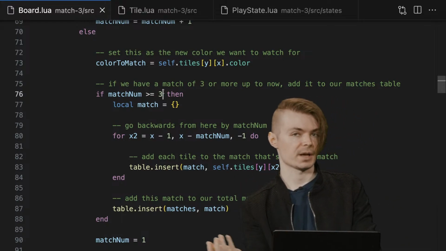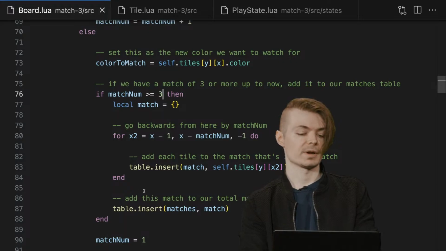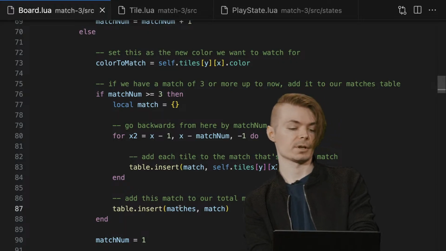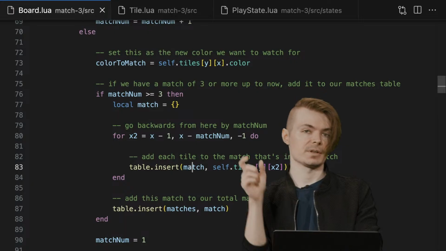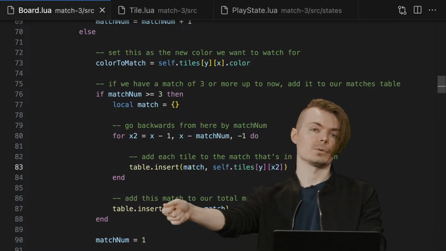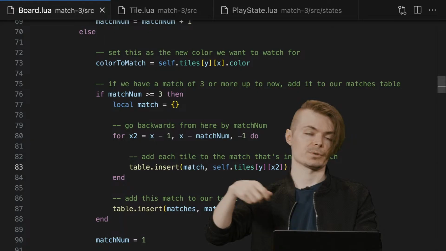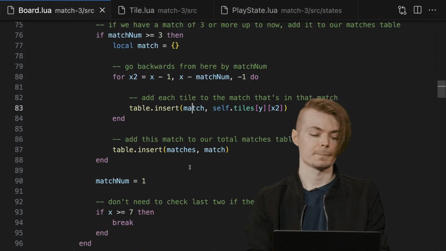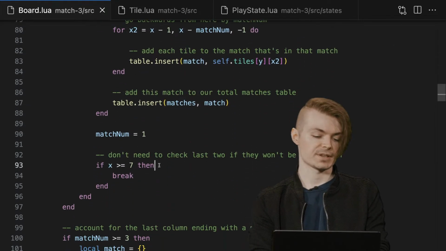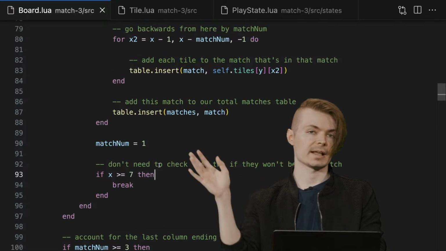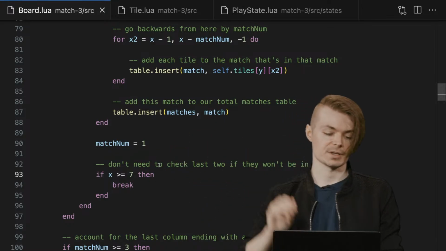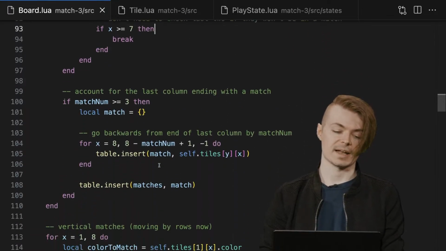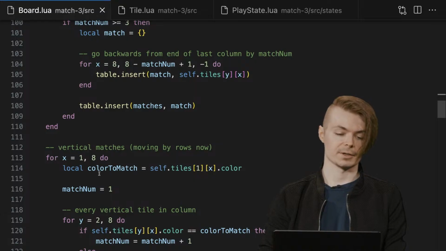And if we did, let's create a match. Let's put it into a table, which we're going to insert into this matches table that we're going to return. And then we're going to go backwards from where we are currently in the match. And then we're going to insert the tiles that we had found up until this point into this table. And then this table is going to get added to a table that gets returned back. And then if we're at greater than or equal to 7 and it wasn't a match, we don't even need to worry about the last 2. It's impossible for 2 tiles that aren't part of a match at the end to be a match, so we just kind of shortcut the loop here. And we do the exact same thing for the vertical matches way down here.